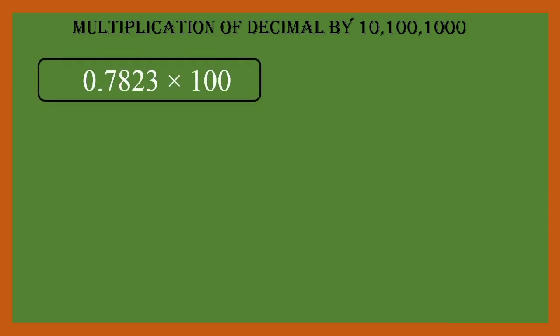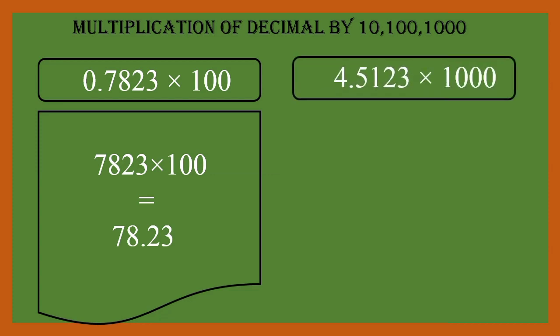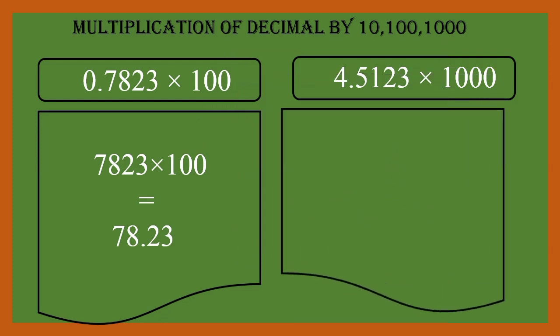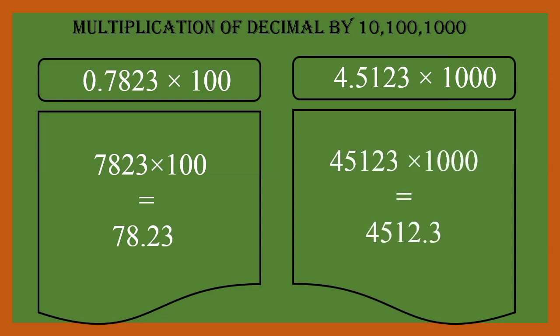Now we'll see an interesting concept of multiplication of decimal by 10, 100 or 1000. In this we don't have to change the answer. The answer will have the same digits, only the decimal place will shift. So whenever we multiply 78.23 by 100, see, the decimal will shift 2 places as we are multiplying by 100. Now if any number is multiplied by 1000, then as there are 3 zeros, the decimal point will be shifted 3 places to the right-hand side.